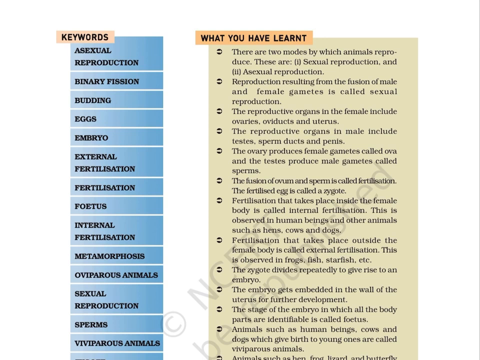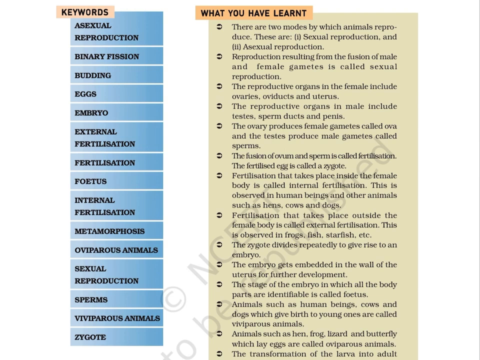What you have learnt. There are two modes by which animals reproduce. These are, first, sexual reproduction and second, asexual reproduction. Reproduction resulting from the fusion of male and female gametes is called sexual reproduction. The reproductive organs in the female include ovaries, oviducts, and uterus. The reproductive organs in a male include testes, sperm ducts, and penis.